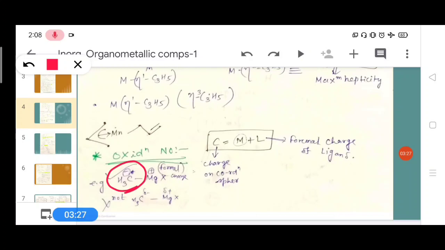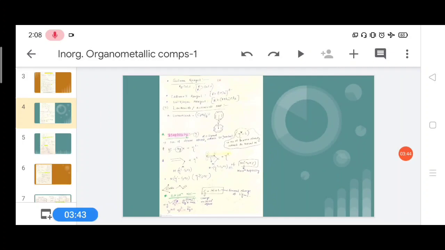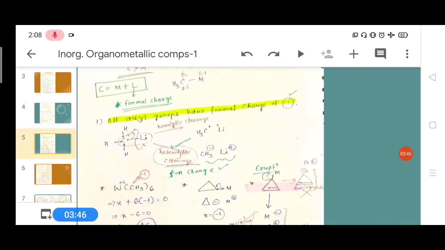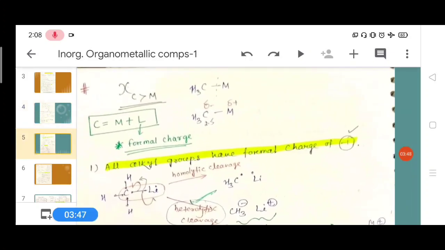So the formula is: charge of the coordination sphere equals the metal oxidation number plus the formal charge. We have to calculate the oxidation number of the metal atom. Then let's discuss some more questions and examples of it.